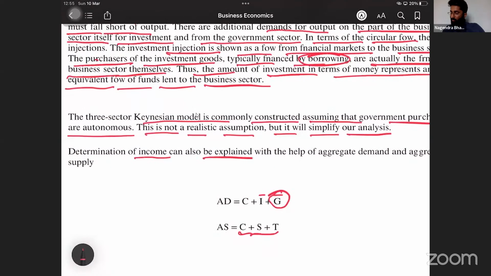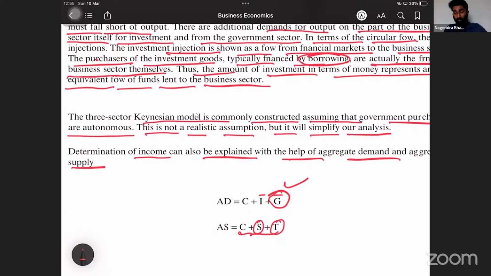Determination of income can also be explained with the help of aggregate demand and aggregate supply. Only one thing is the change, but G is autonomous. T is not necessarily autonomous. T can be autonomous, or it is a function. Remember that if our income increases, tax also increases. In India, it is progressive taxation.